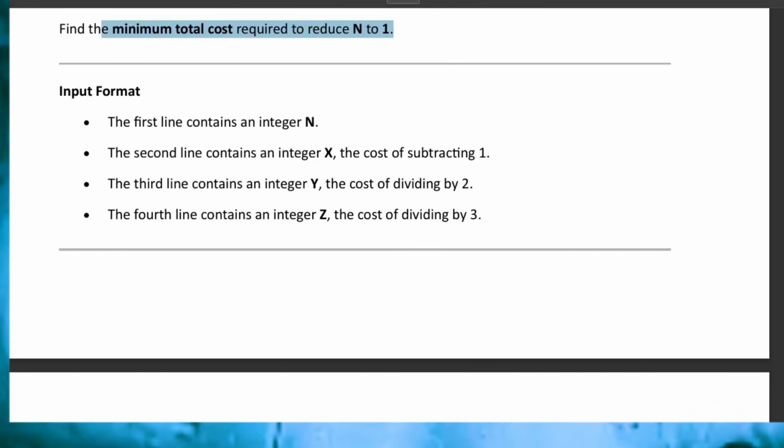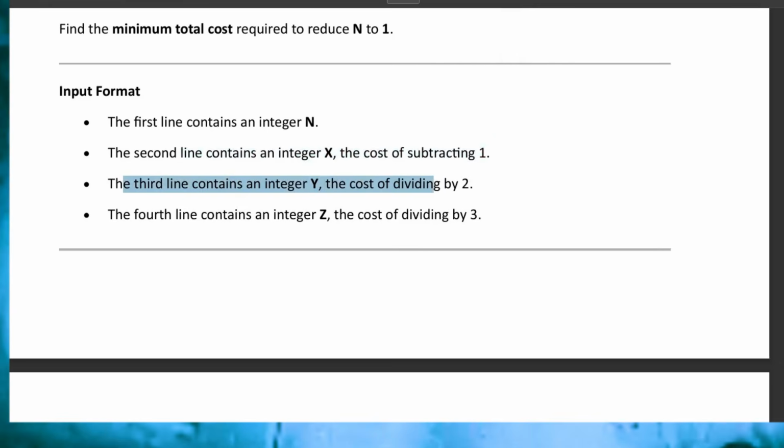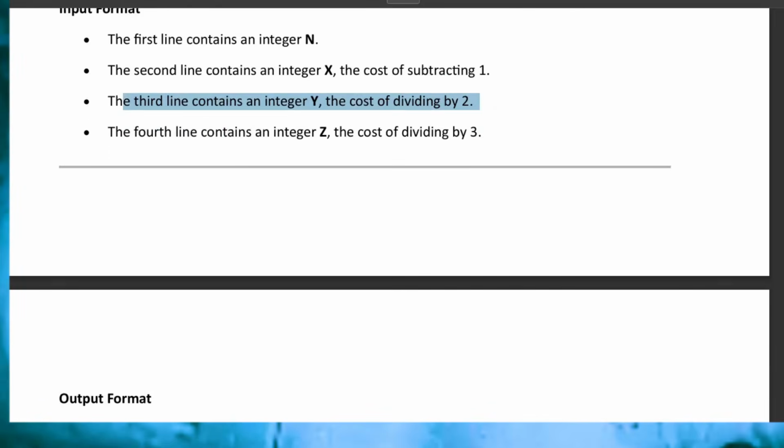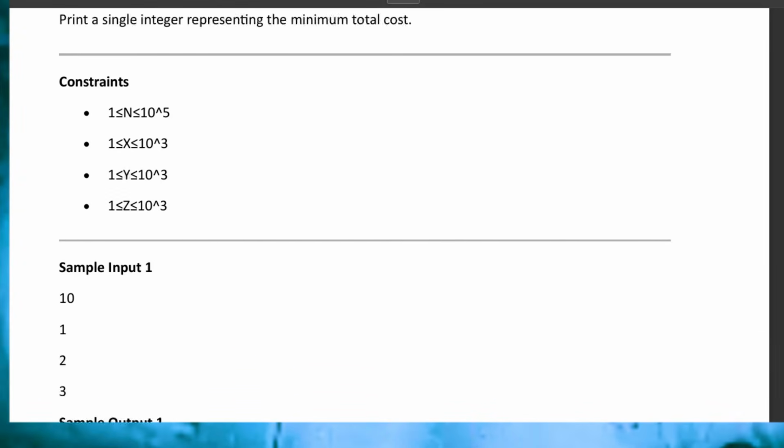Now this is the input format. The first line will contain integer n, the second line contains integer x, which denotes the cost of subtracting 1. Similarly, the third line contains integer y, which represents the cost of dividing by 2, and the fourth line contains integer z, which denotes the cost of dividing by 3, and you need to print a single integer which represents the minimum total cost.